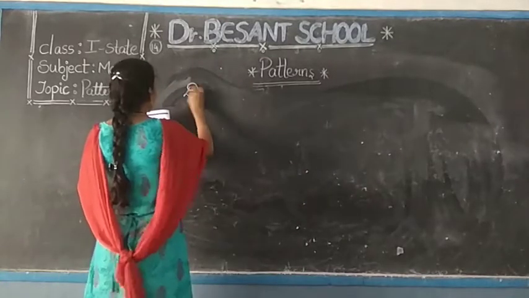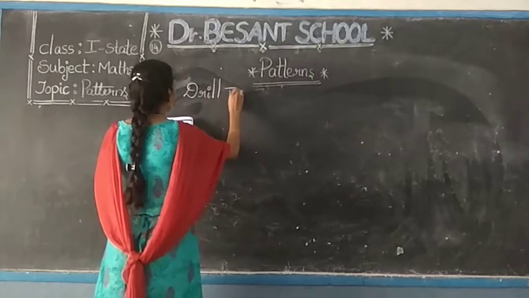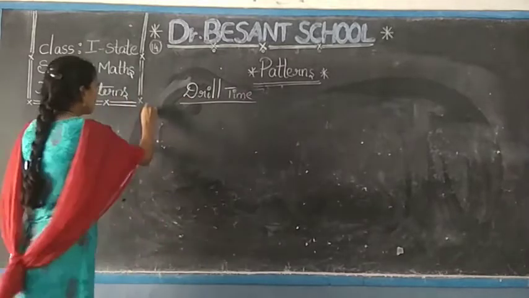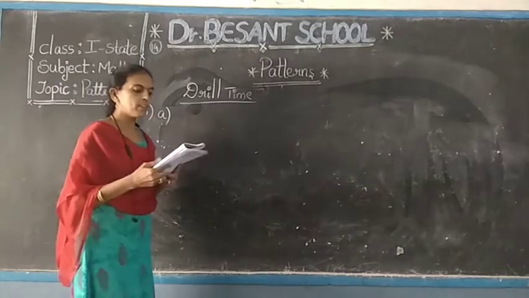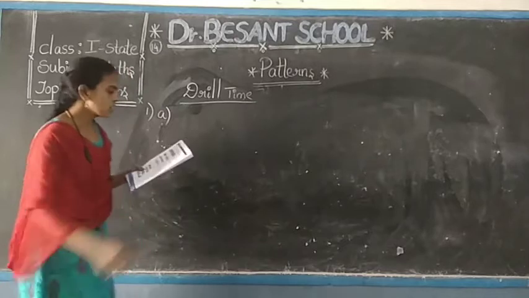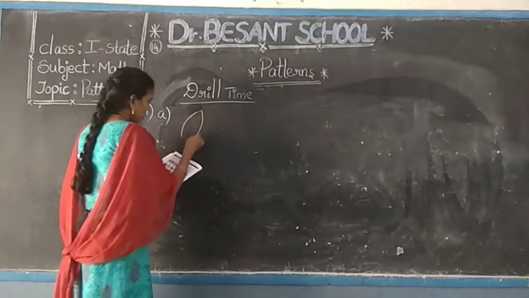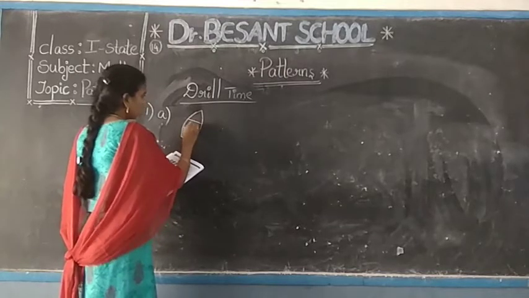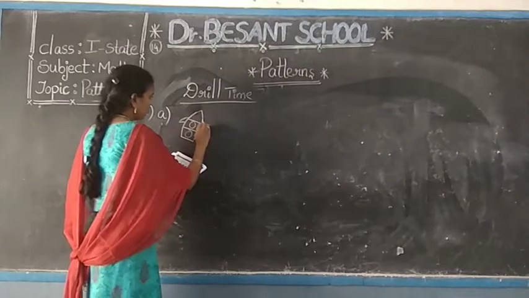So drill time, I am giving the answers. Drill time exercise. Okay? So first one in that A. First one, observe these patterns. Color the pictures to complete them. So see here, some shapes given here. Isn't it? So what is the color they have applied for those? Yes, he has applied the red color and green color.